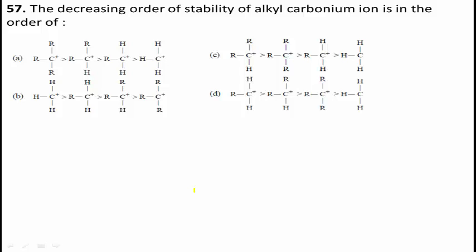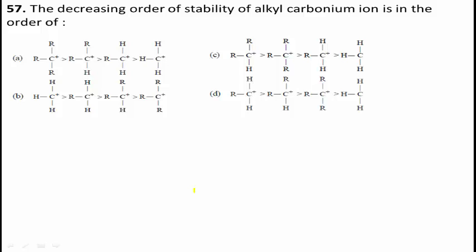What is the question? The decreasing order of stability of alkyl carbonium ion. We know tertiary carbonium ion has highest stability, followed by secondary and then primary carbonium ion.